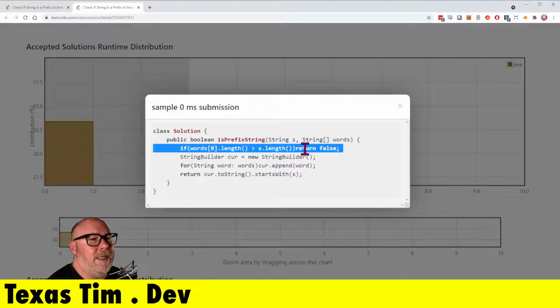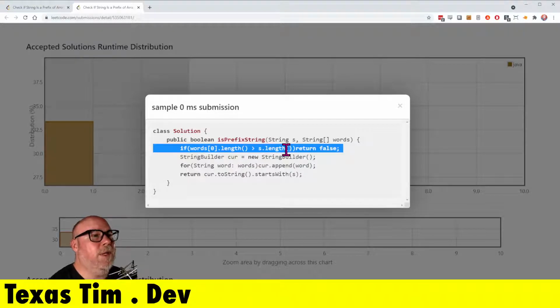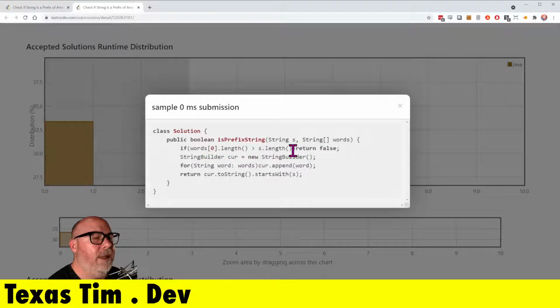I feel like that's not necessary because I don't have that same kind of guard clause, and yet mine was accepted. But here they're saying if the first word is longer than the whole length, well, then the length of string S, then return false. That feels like a very tailored guard statement to a particular test case.